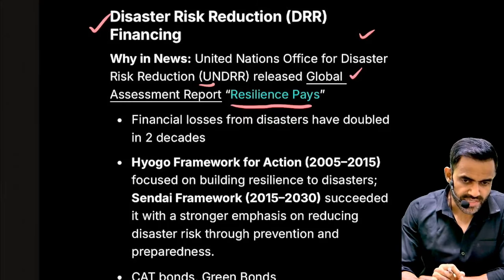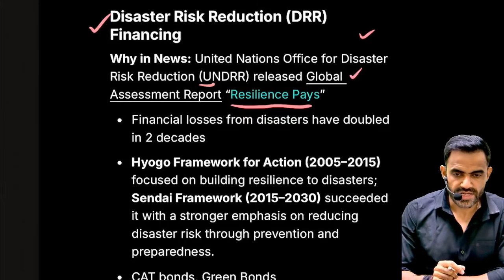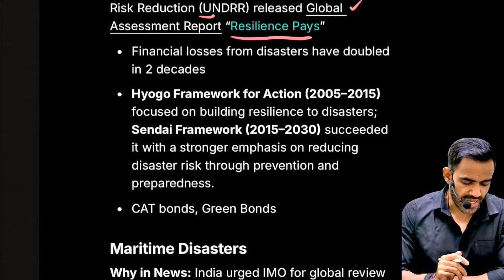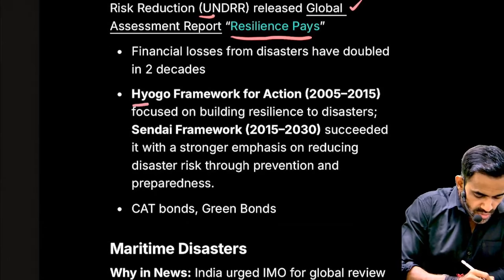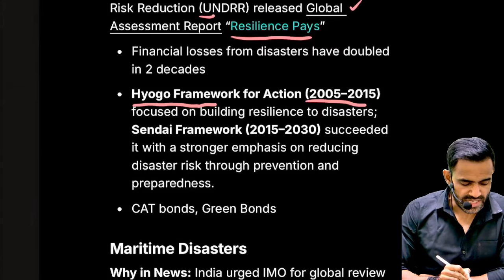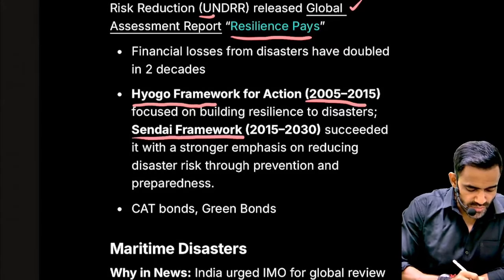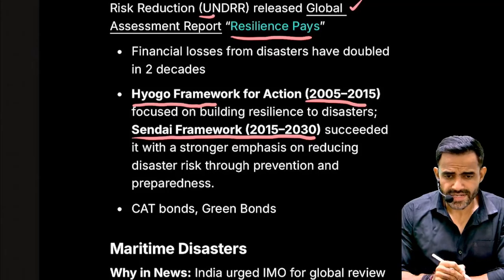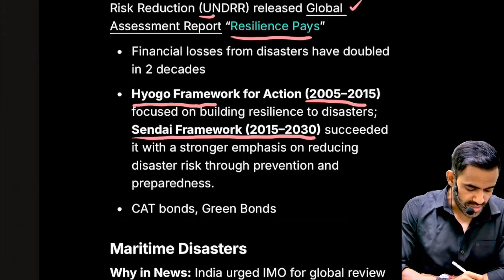Now, as far as disaster is concerned, please remember one thing: disaster management is explicitly mentioned in GS paper 3. For disaster management, two important frameworks are there. One is the Hyogo Framework, which was applicable from 2005 to 2015, and then there is the Sendai Framework, which is applicable from 2015 to 2030. In the context of disasters, two important terms are there.